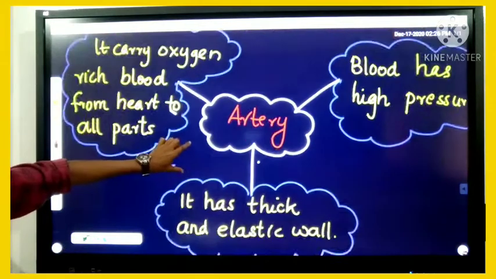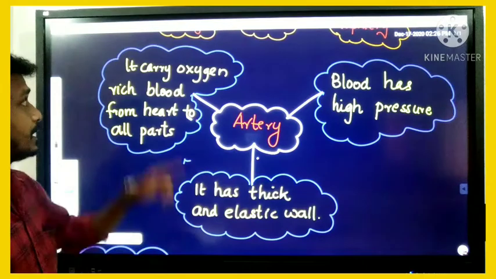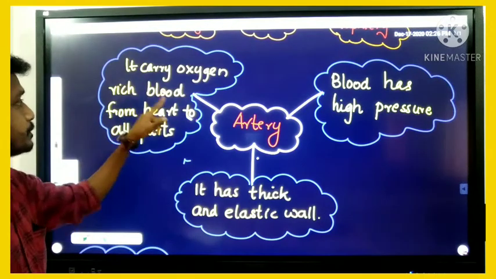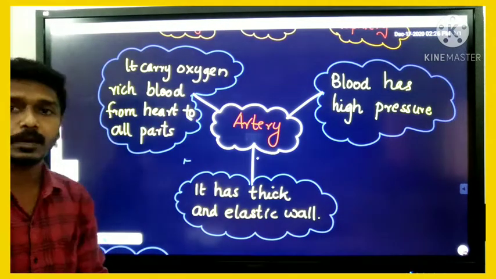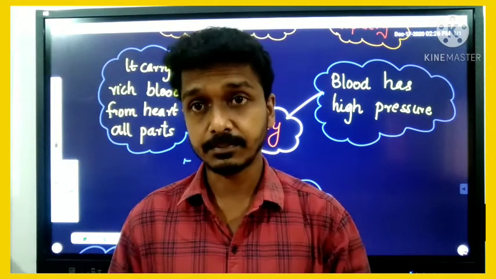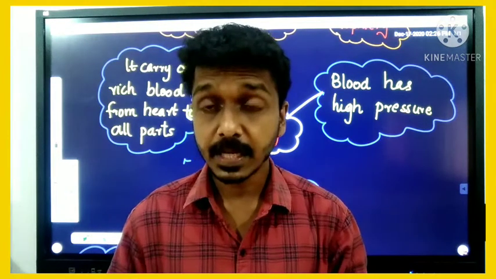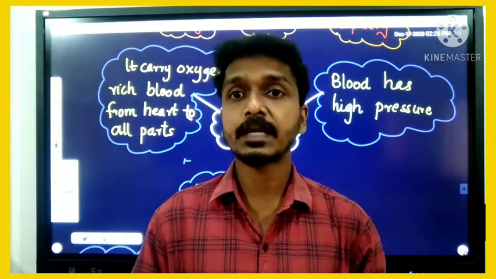The first blood vessel is artery. An artery is a blood vessel which carries oxygen-rich blood from the heart to all the parts of the body. Blood carries oxygen, right? That oxygen-rich blood is carried by the artery from the heart all over the body.